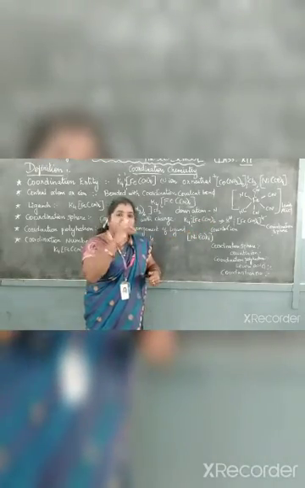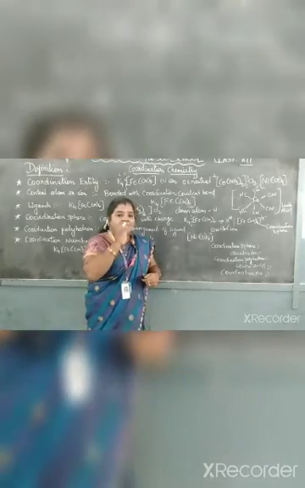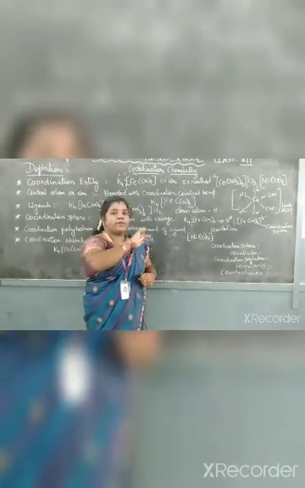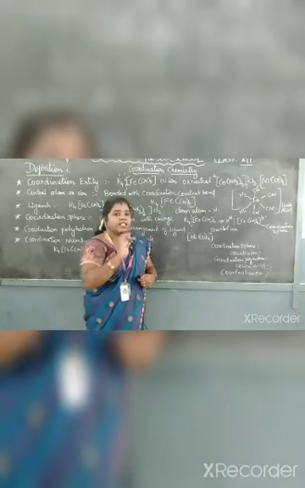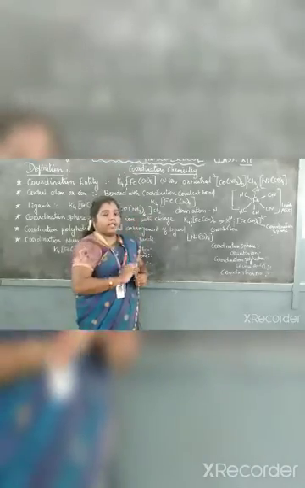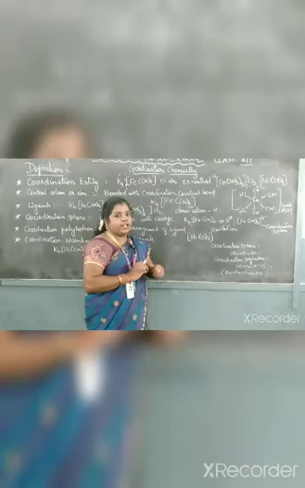All of them are donating. The CN will be donating the electrons and the Fe will be accepting the electrons. So there is mutual sharing between them. That is why it is called a coordinate covalent bond. Here, which one is accepting in the coordinate covalent bond? Fe.